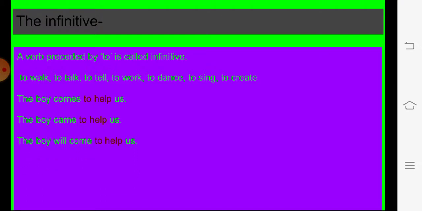Here the subject is the same, and we have of course finite verbs also here. In the first sentence we have finite verb which is changing according to the sentence, that is comes. Whereas this infinitive to help, it is same in all the tenses. It is not changing according to the tenses. That's why it is a non-finite verb. The infinitive is nothing but a verb preceded by to, and which would not change according to the tense, number or person.